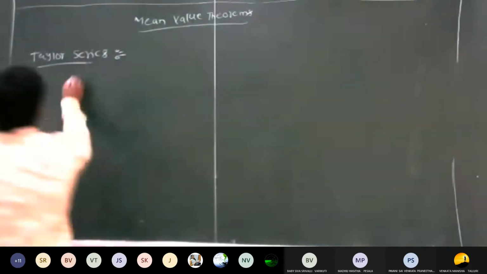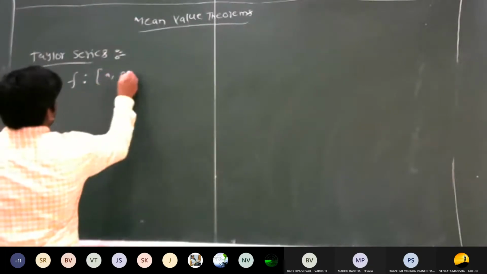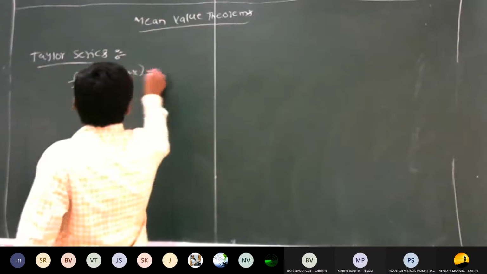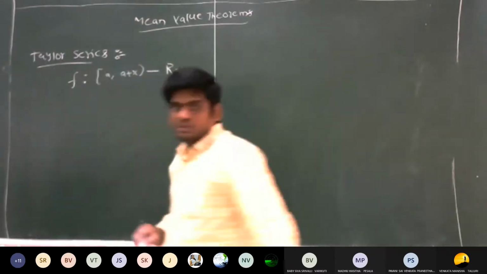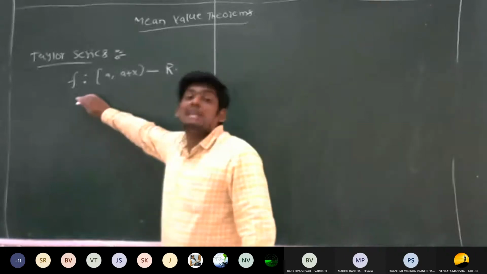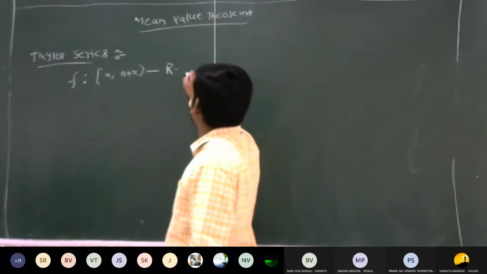So first, suppose f is any function which is defined on the closed interval a comma a plus h. That means f is a real valued continuous function.